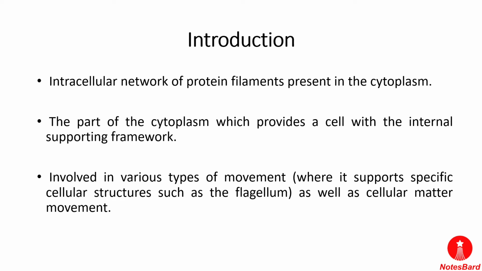As we have discussed, it is an intracellular network of protein filaments that is present in the cytoplasm. It is the part of the cytoplasm which provides a cell with the internal supporting framework. It is involved in the locomotion of the cell as well as giving shape to the cell. The primary function of the cytoskeleton is that it gives the cell its shape and mechanical resistance to deformation, and through association with the extracellular connective tissue and other cells, it stabilizes the entire tissues.